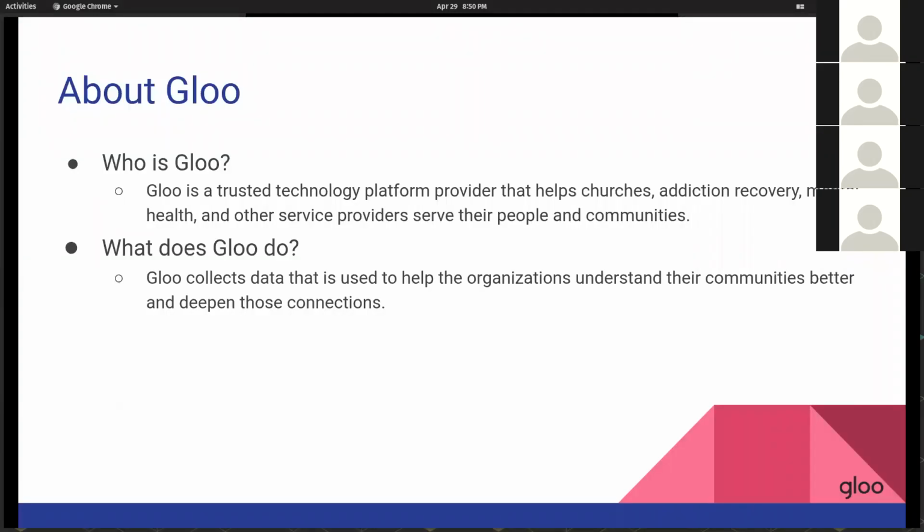So going into who Gloo is: a trusted technology platform provider that helps churches, addiction recovery, mental health, and other service providers serve their people and communities. They do this by collecting data, and they use their data analytics platform that makes it easy for leadership within these organizations to understand the beliefs, motivations, and challenges of people within their communities and use those to deepen their connection.